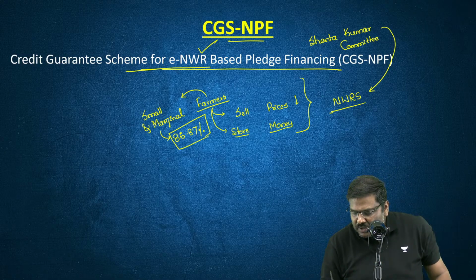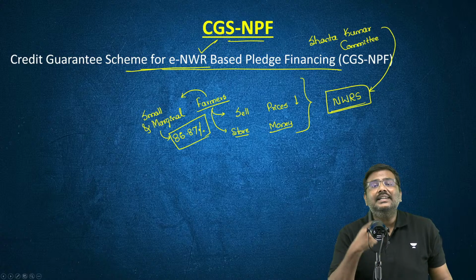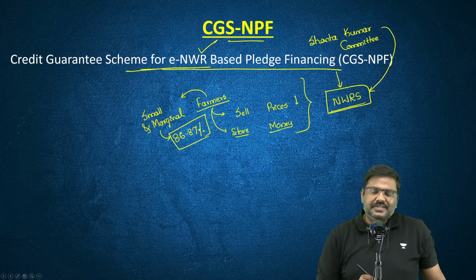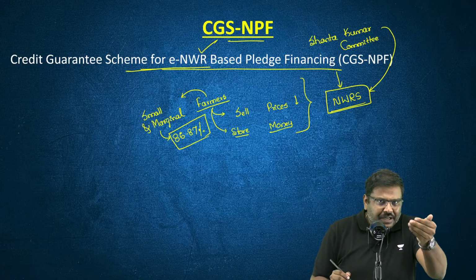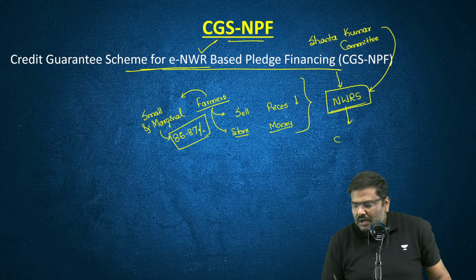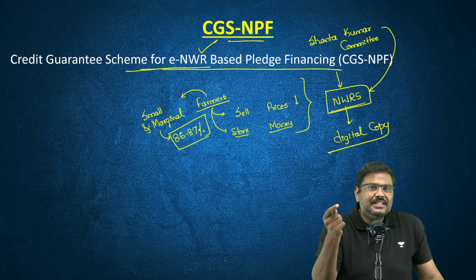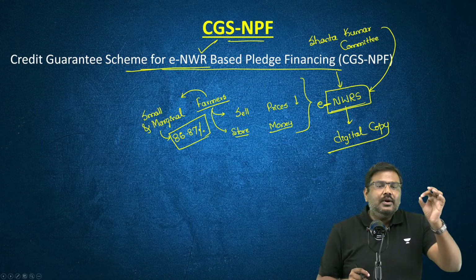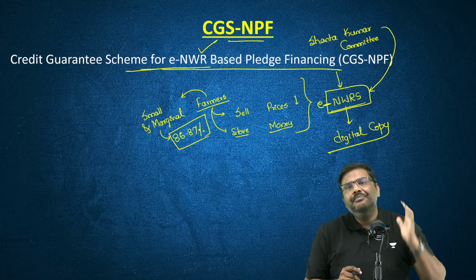This is called the negotiable warehouse receipt system. Now, instead of being issued in a physical form, a hard copy, the receipt is issued in digital form. The digital version of the receipt is issued. That's the reason this is called the electronic negotiable warehouse receipt.